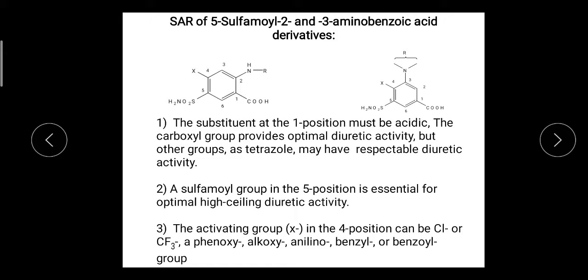Mostly they are electron withdrawing groups, they are activating groups. This X at position number 4 is usually chlorine, but chlorine can be replaced by another group like CF3, phenoxy, alkoxy, anilino, benzyl or benzoyl group.